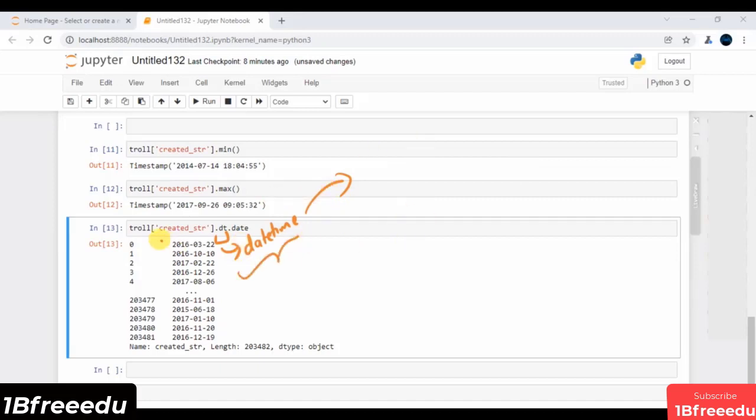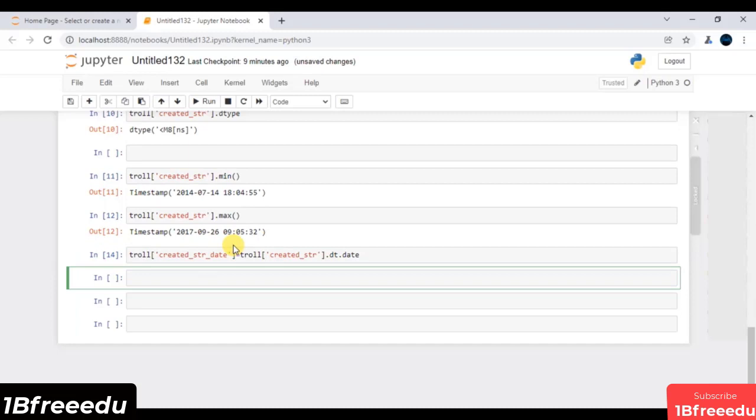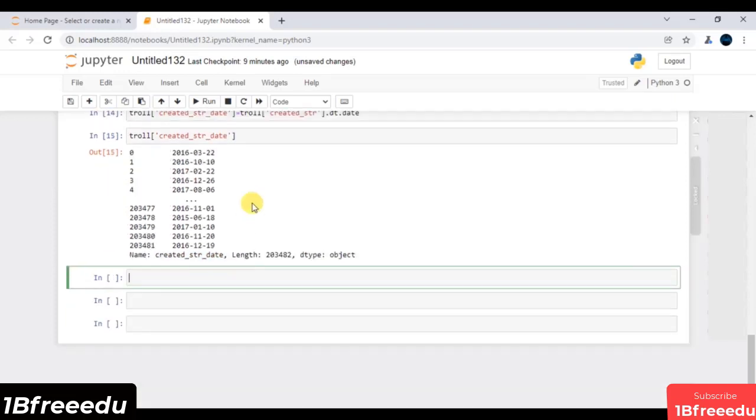So in this feature, I will just extract the date. Now I have to store this somewhere else, so I will say this feature is str_date. Now we just execute this line of code, and if I execute, these are all the dates that I am getting.